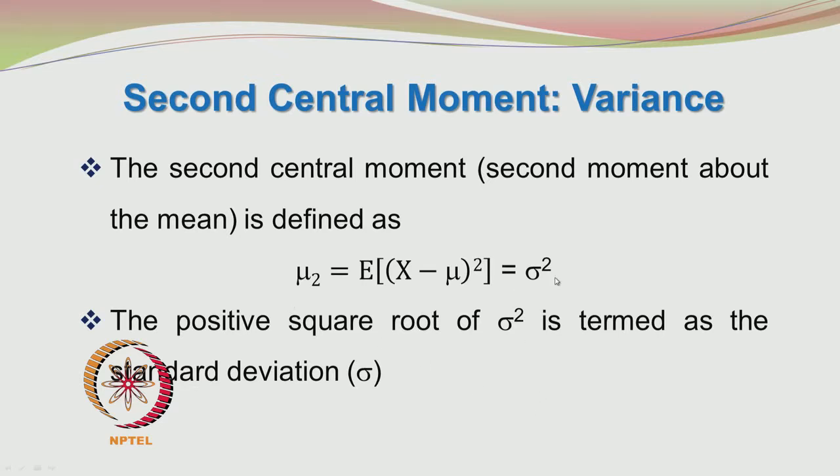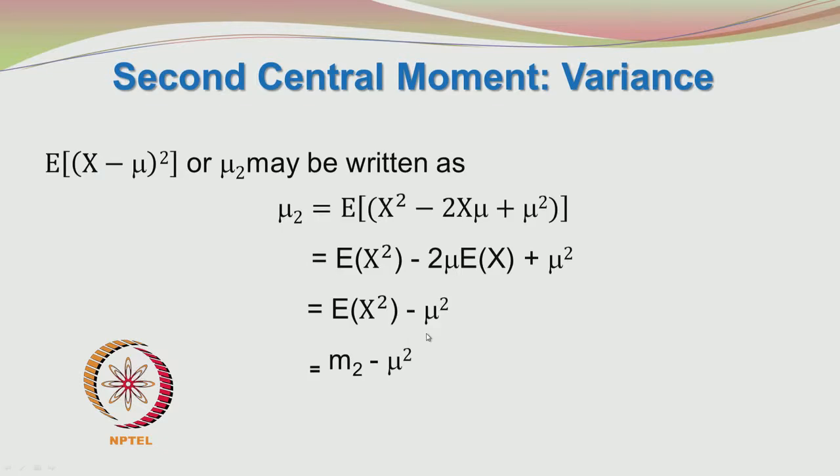The square root of the variance is called as the standard deviation. So, E of (x minus mu) whole squared or mu 2 may be written as m2 minus mu squared, second moment minus mu squared, okay, second ordinary moment minus mu squared.